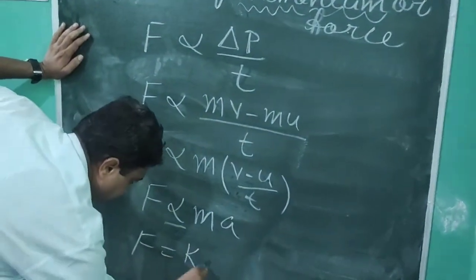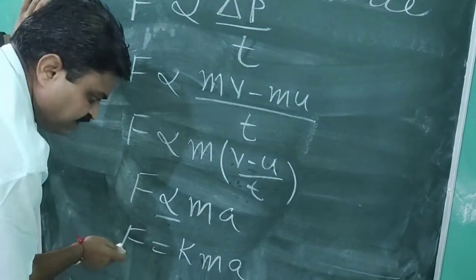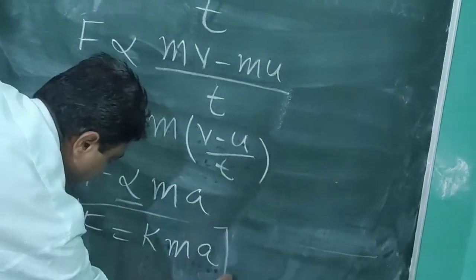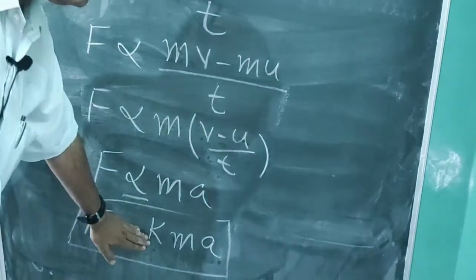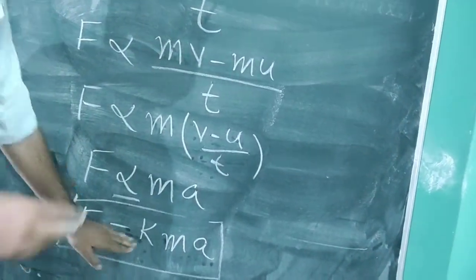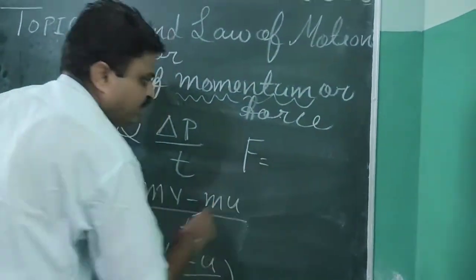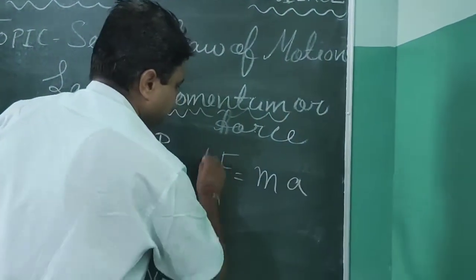By taking k as constant, the formula that we will get is F is equal to kma. Now this k is constant and it has the value 1. That's why the formula of the force that we will get is F = ma.